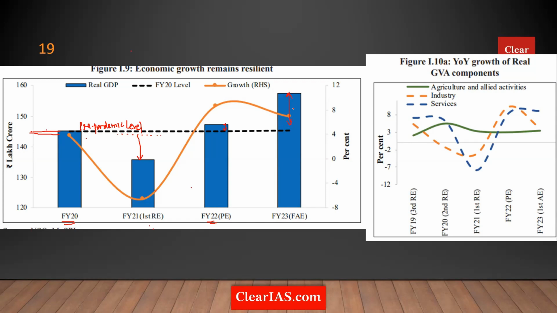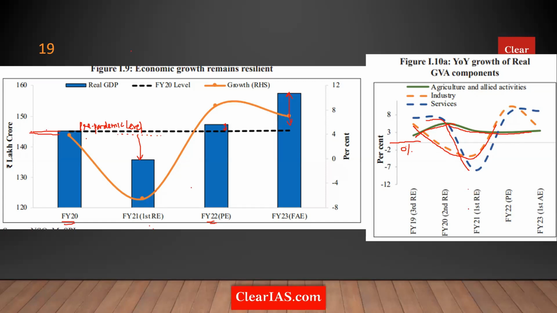Your real GDP has been disaggregated into the primary, secondary, and tertiary sectors. So you see your agriculture sector, the green colored one. Then you have your industrial sector, and your services sector. The industrial sector went down and came up. The services sector was stable, then it went down and came up. This line is a 0% line. If it goes below 0%, it means the sector is contracting and not expanding.